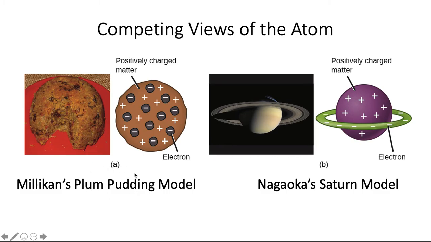It's called plum pudding because that's what they use in England. It looks just like an oatmeal raisin cookie or a chocolate chip cookie, where the chocolate chips are the negative charges, the electrons, and the cookie itself is the sea of positive charge.